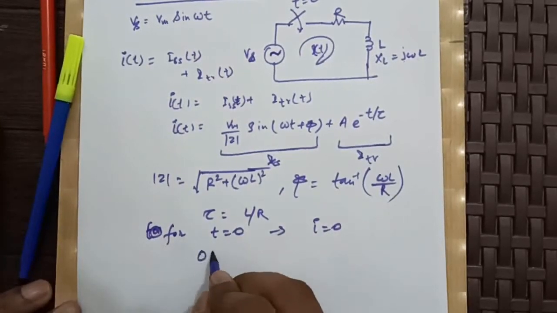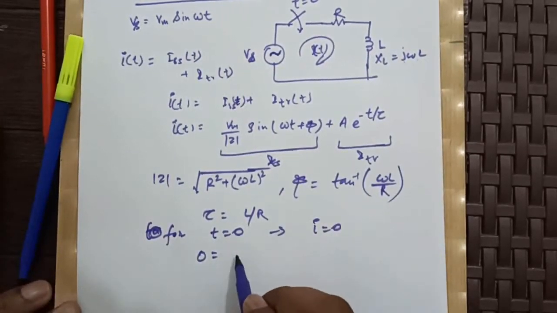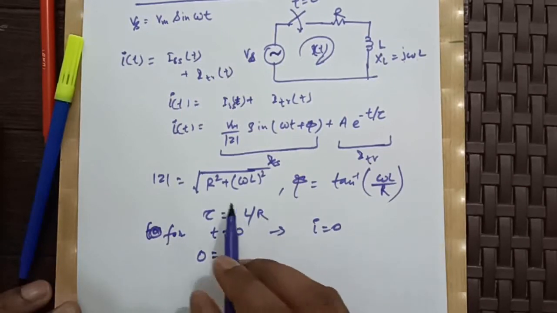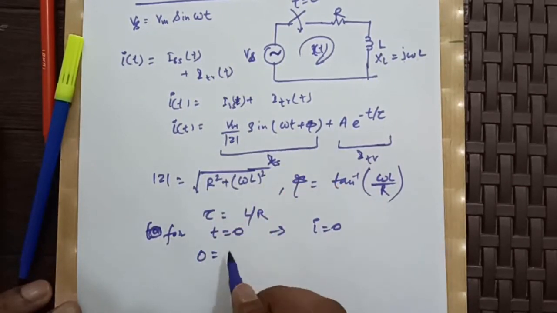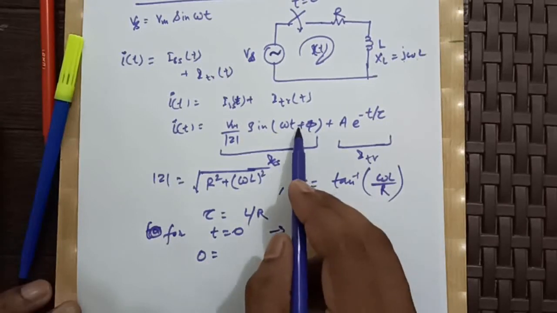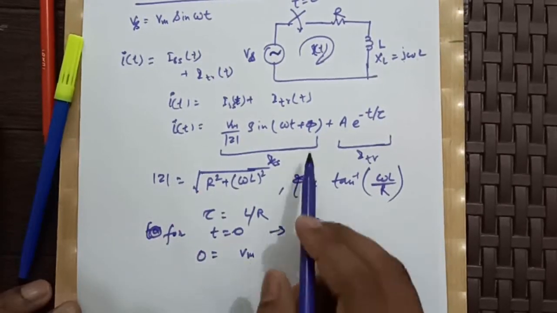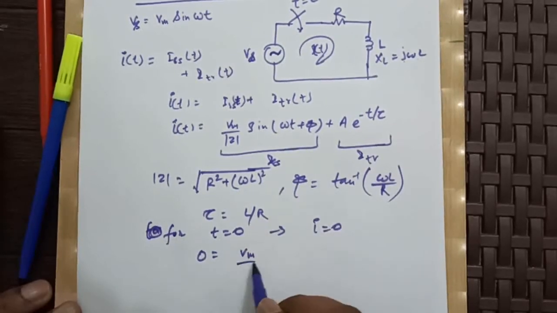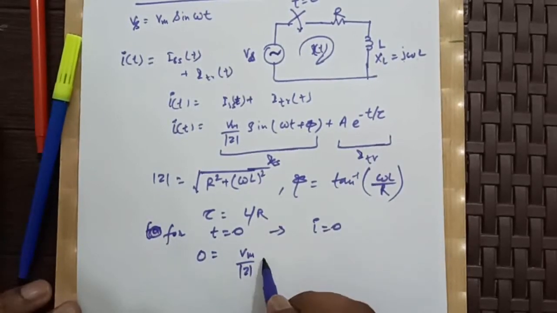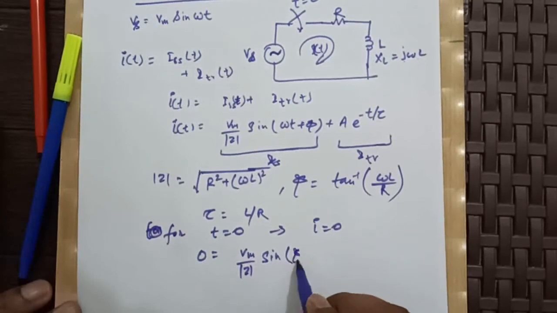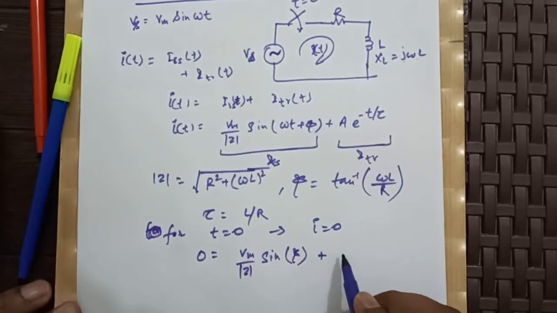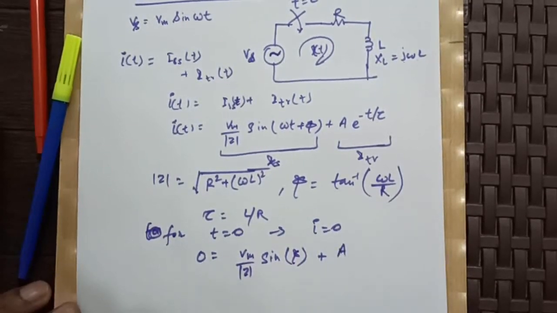Putting time t equal to 0 in our i(t), this will become 0 = Vm by mod z sin of (omega t minus phi), that is Vm by mod z sin of phi plus a, as e to the power 0 is 1.